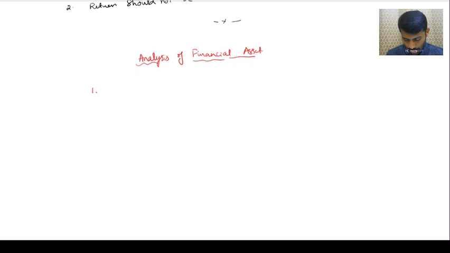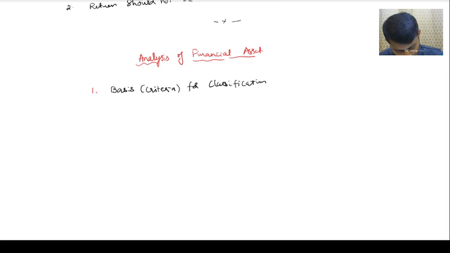the basis for classification of financial asset. Basis, or criteria, for classification of financial asset.